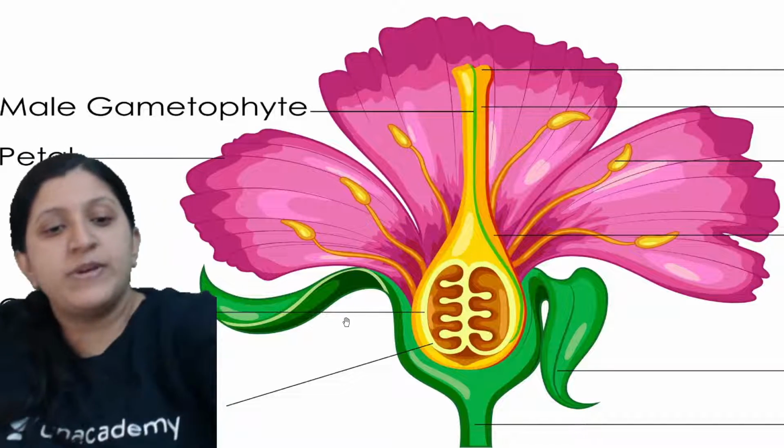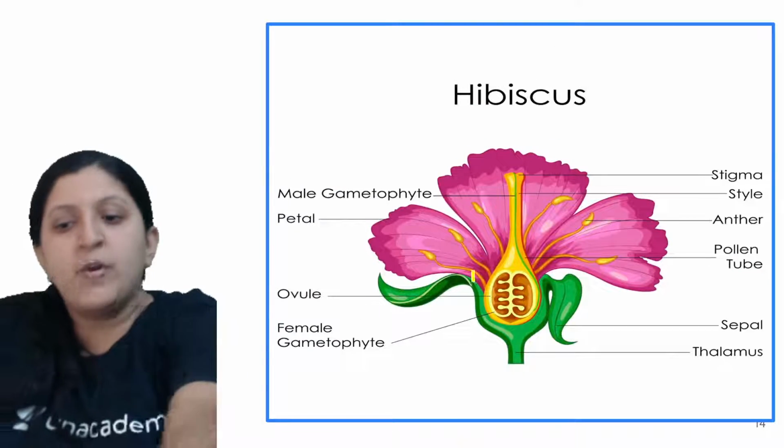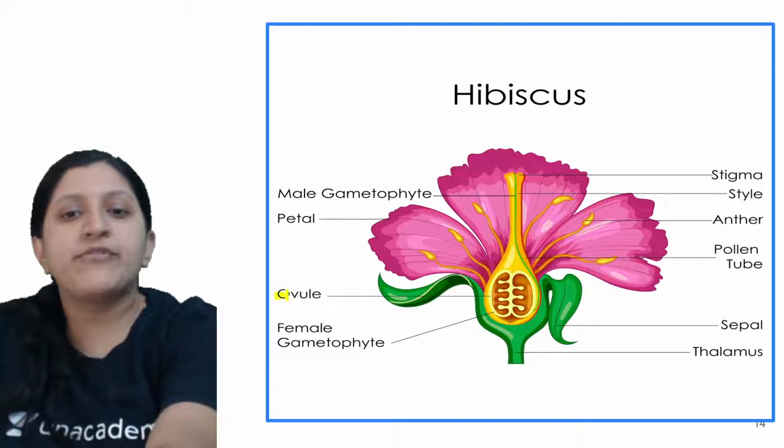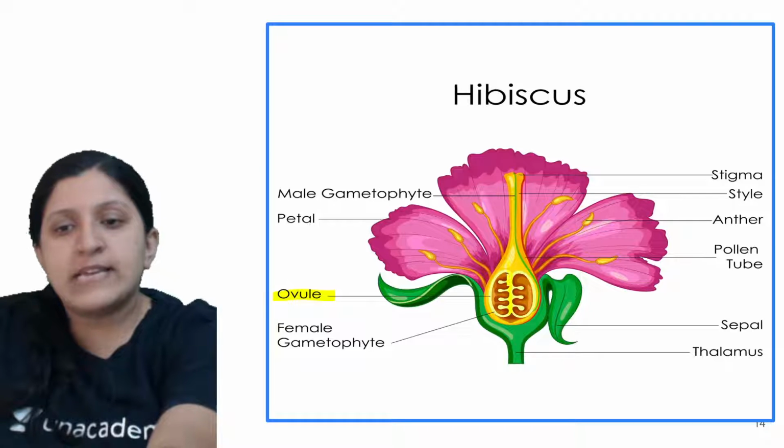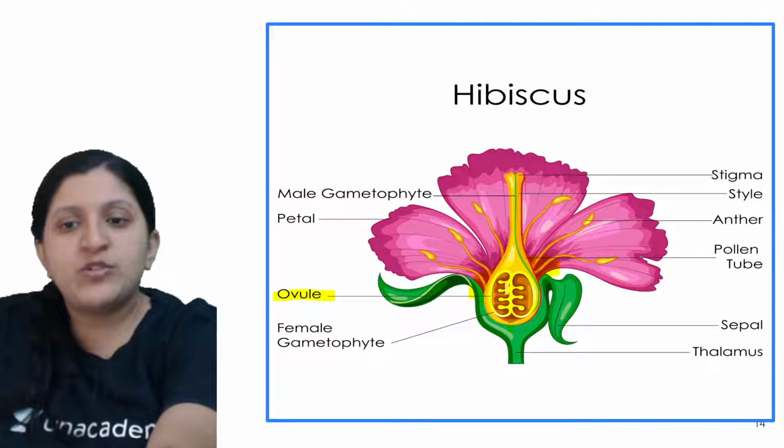This is the arrangement that will be found in the body of a plant. Basically you can find an ovule there, and you can see this is the placenta. Attached to the placenta you can find the ovule. So there is an arrangement of ovules inside the ovary.